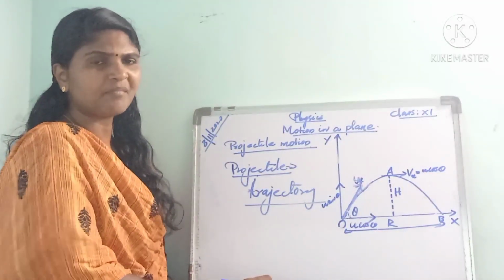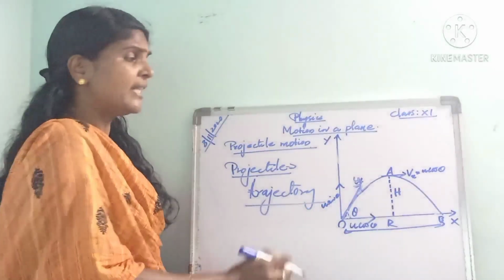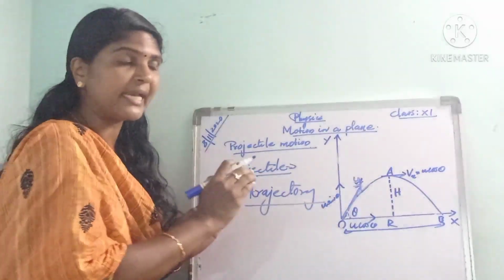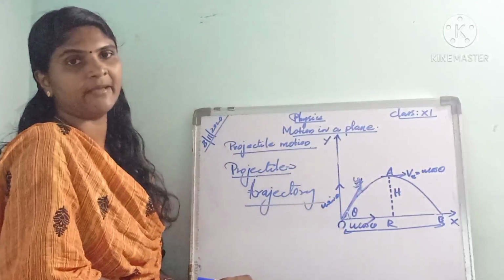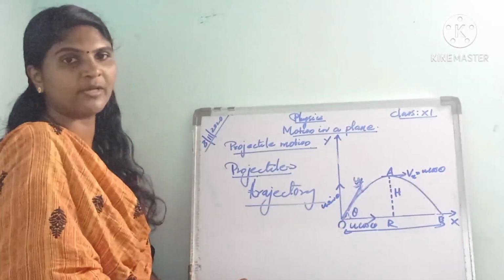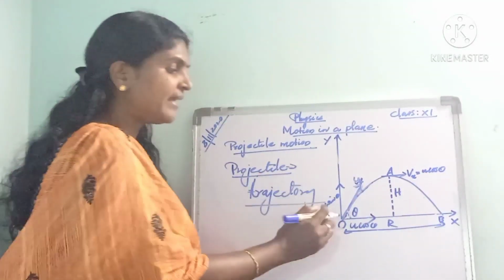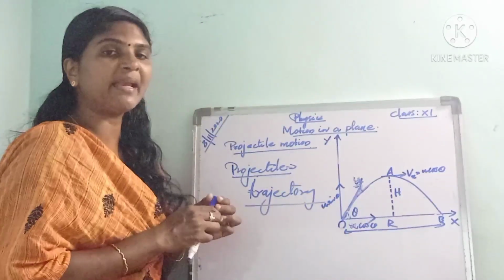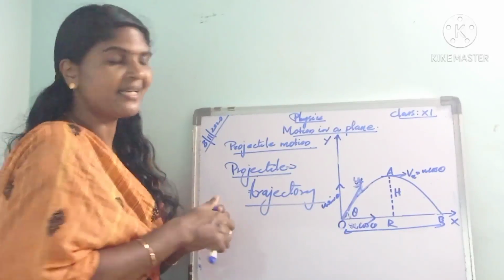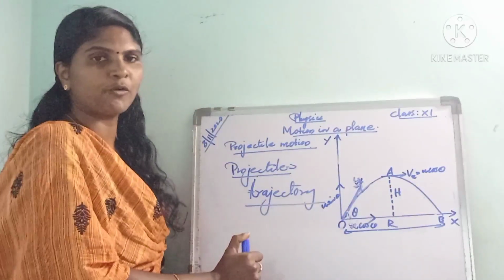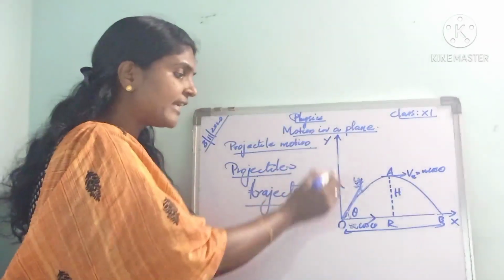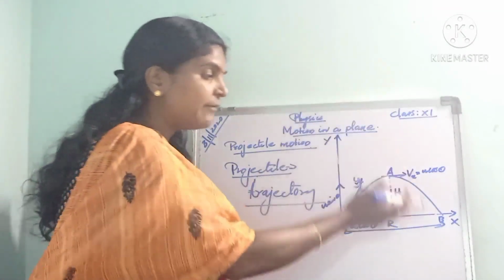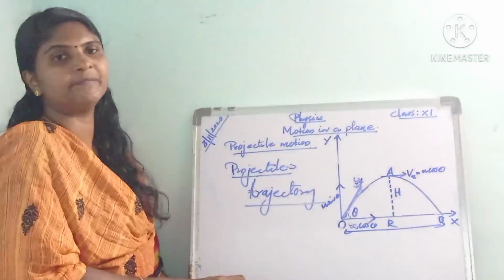Listen to it. Here we are assuming that the horizontal component u cos theta remains constant throughout its trajectory, and also that the vertical component u sin theta changes with time under the influence of gravitational force.